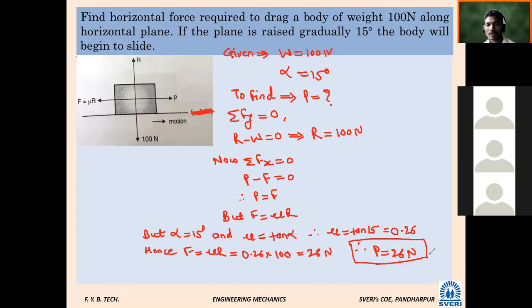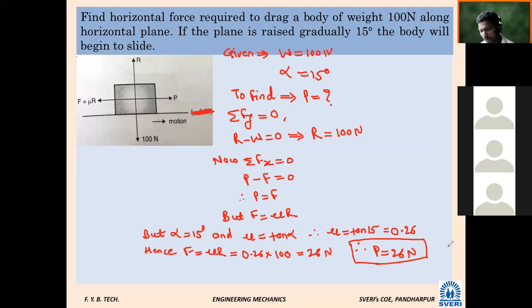Have you understood why alpha was given? Alpha was given so that we can calculate mu. Any problem? No, sir.